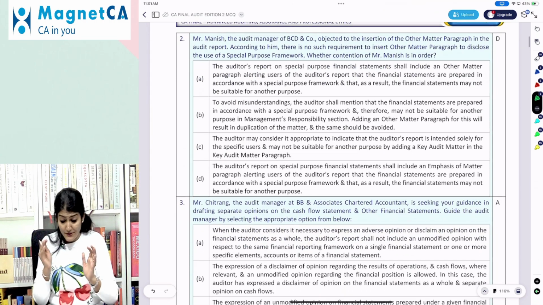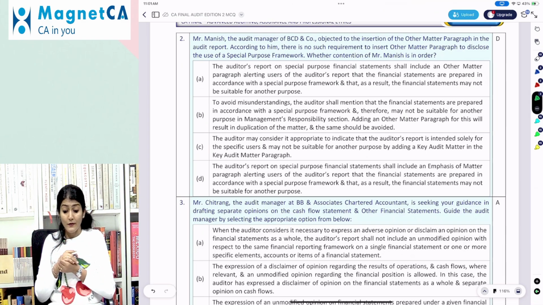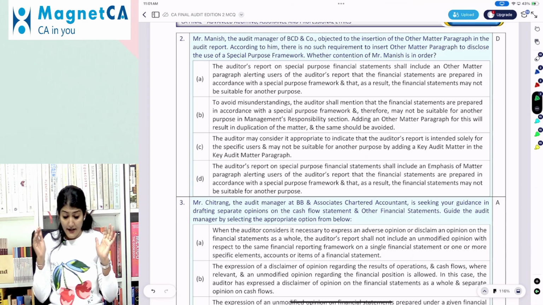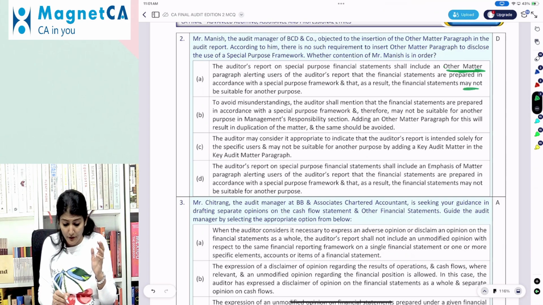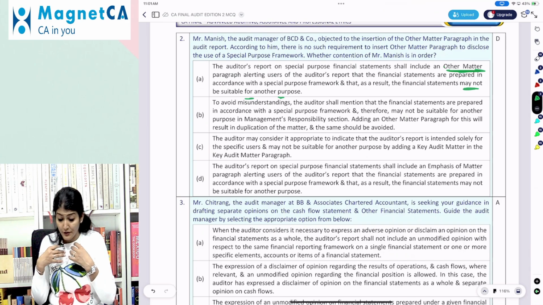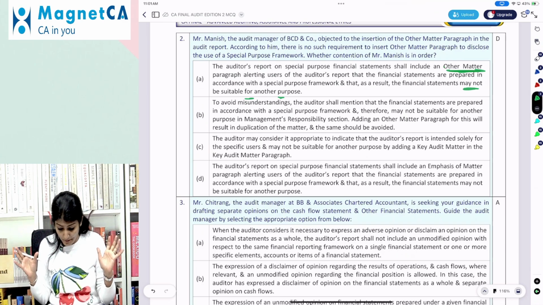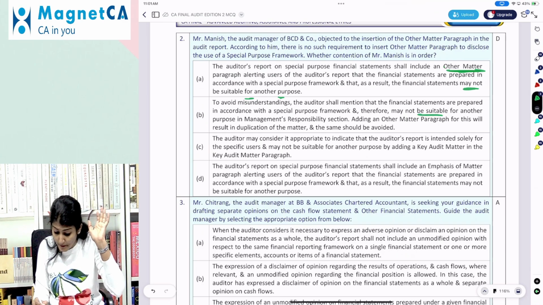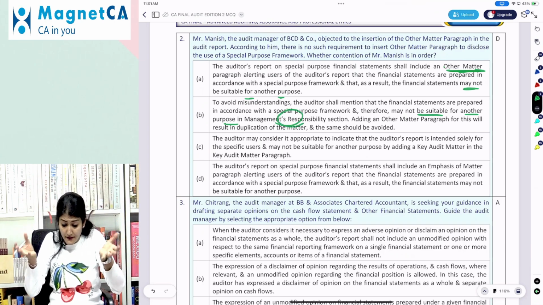Auditor's report on special purpose will include an other matter paragraph, alerting the users of the audit report that the financial statements are prepared in accordance with special purpose framework and they may not be suitable for another purpose. To avoid misunderstanding, the auditor shall mention that the financial statements are prepared in accordance with special purpose framework and therefore may not be suitable for another purpose in the management responsibility section.